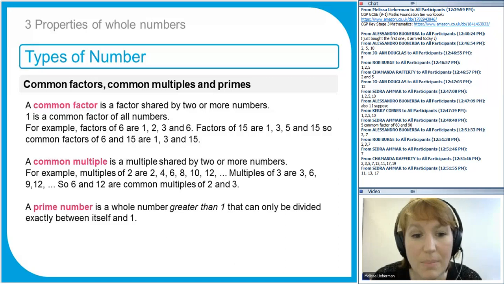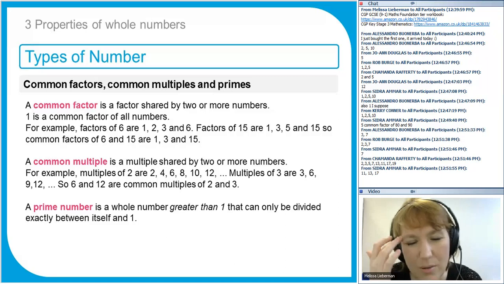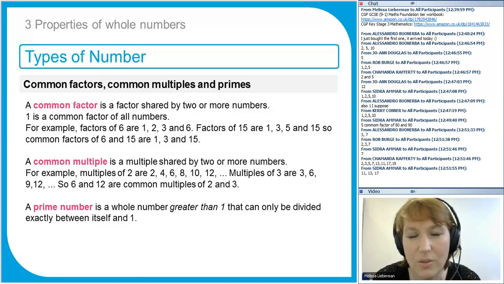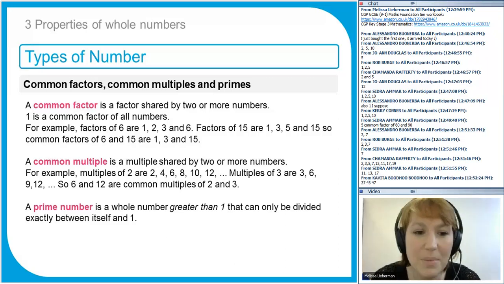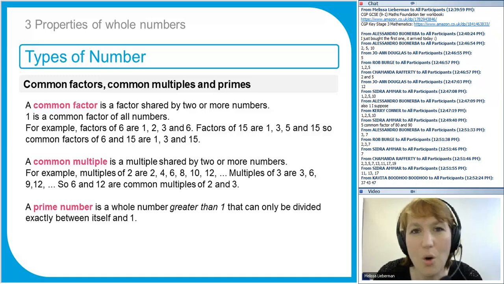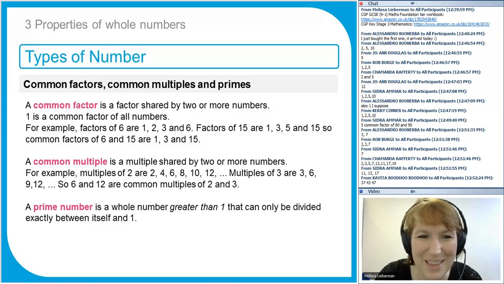So prime number, it sounds a little bit like, well, why do we have to learn about prime numbers? Prime numbers are really what all other numbers are made up of, and we'll learn about that. It's called the fundamental theorem of arithmetic. So there's 2 types of whole number, prime numbers and composite numbers. And composite numbers are made up by multiplying prime numbers together. But prime numbers are like the building blocks of all other numbers. So that's why it's quite an important idea in maths. And many mathematicians have devoted the whole of their life to studying prime numbers, if you can believe that. So it's not a trivial thing, it's something that's quite important in maths.